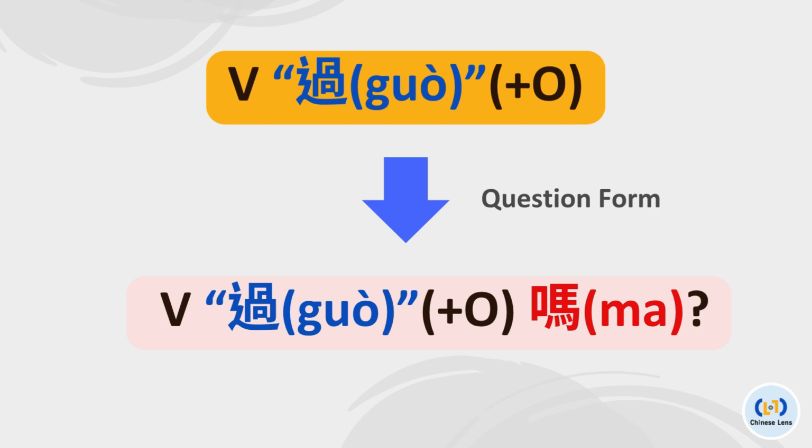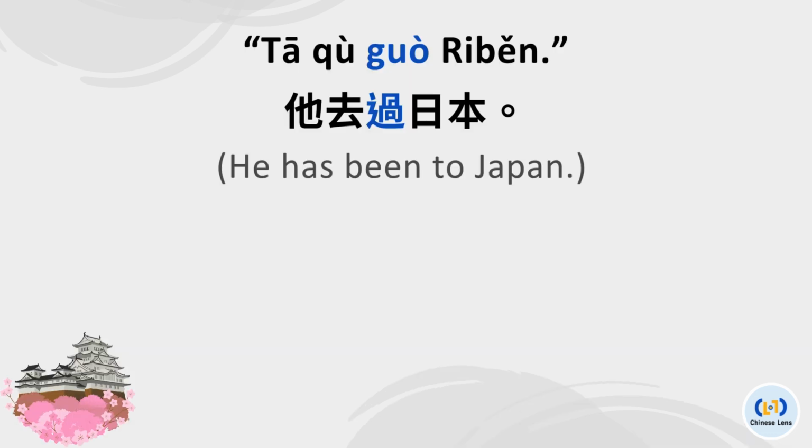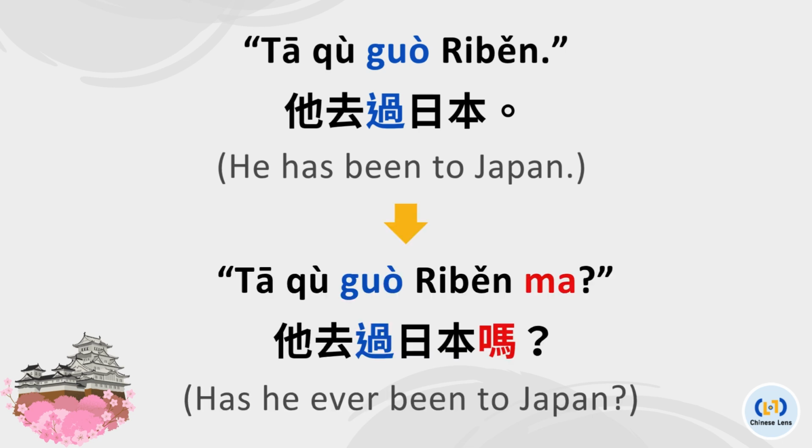Next, when it comes to the question form of this structure, there is no difference from other yes-no questions. This means we can simply add the question word 吗 at the end of a statement containing the experience marker 过 to transform it into a question about someone's experience. Here is the example. 他去过日本 means he has been to Japan. The question form of this statement is, has he ever been to Japan? 他去过日本吗. We just transform the statement into a question by adding 吗 at the end.